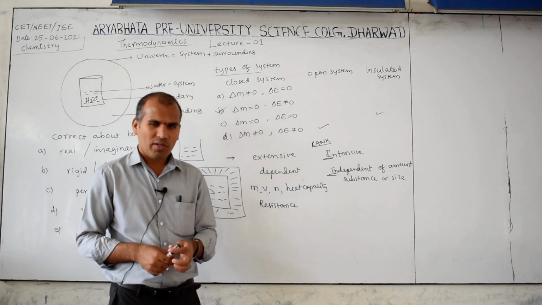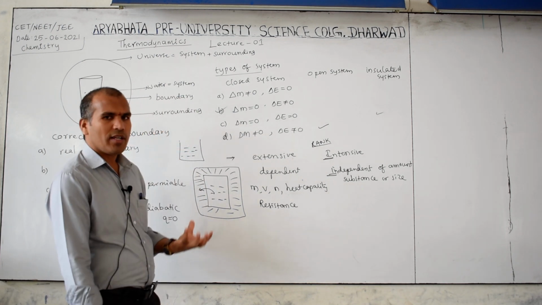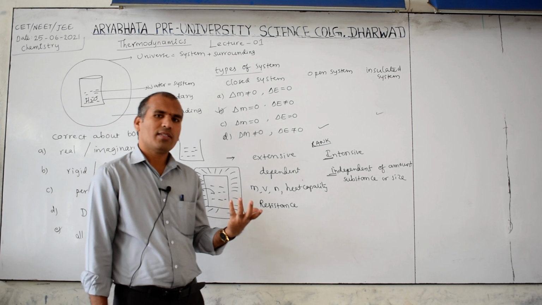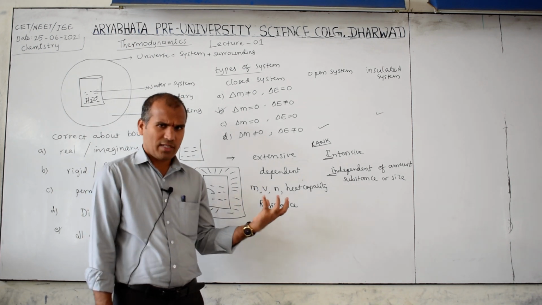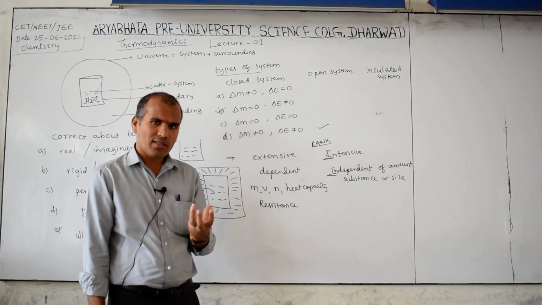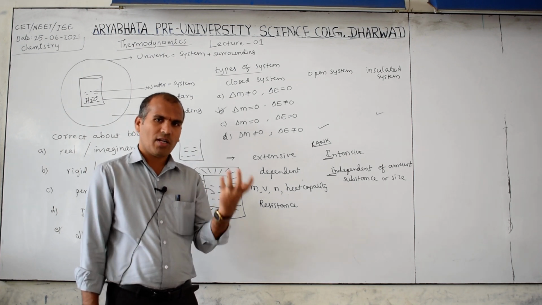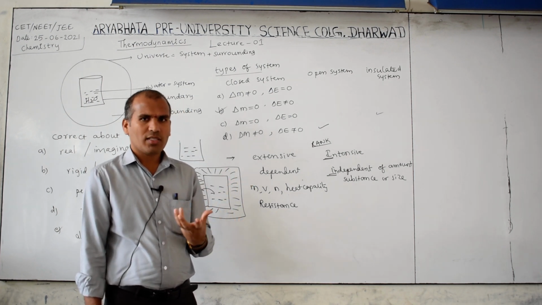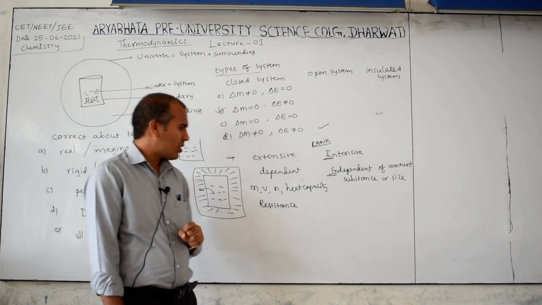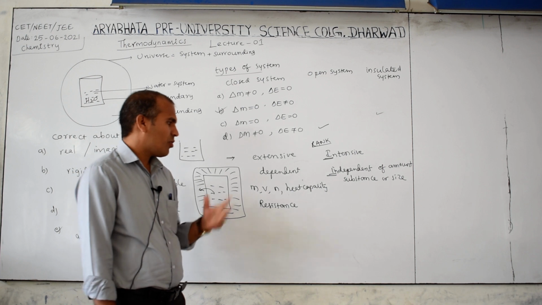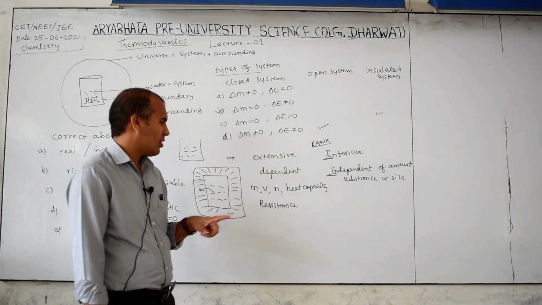Heat capacity means the amount of heat required to raise the temperature of a substance by 1 degree Celsius. How much mass does the substance have? 5 gram or 10 gram or 100 gram, we don't know. So if mass increases, heat capacity also increases. So it depends upon the mass, and mass depends on the size.